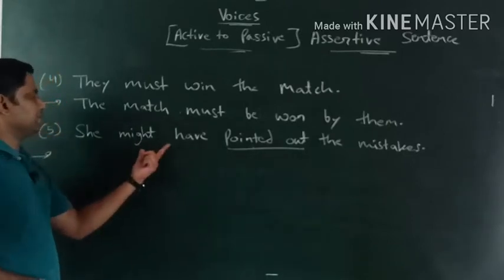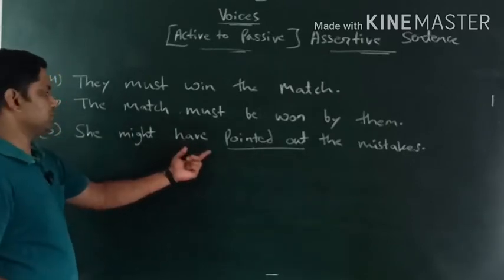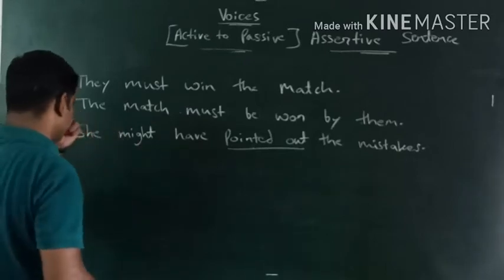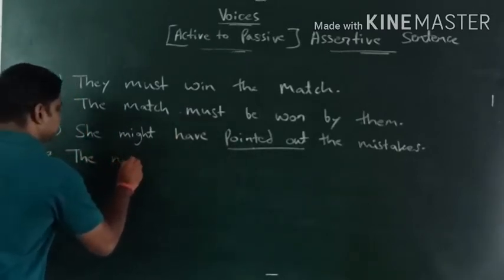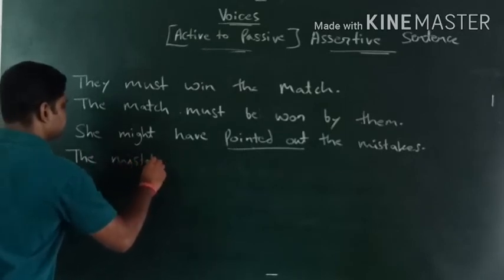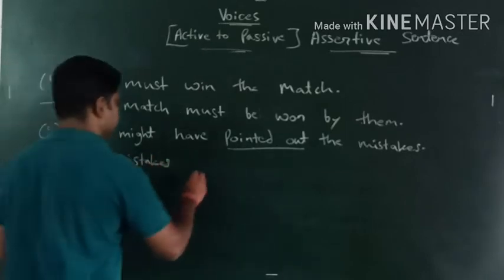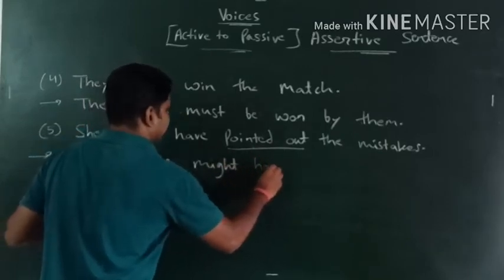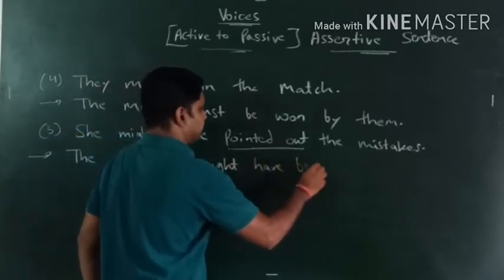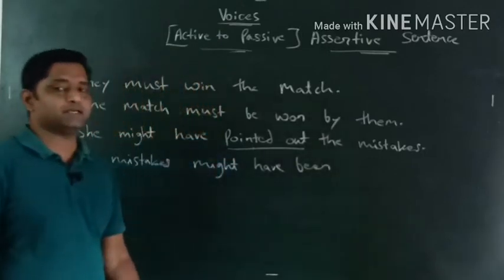We have might also, we have have also. So we will take both. We'll take the mistakes might have been. The mistakes might have been.